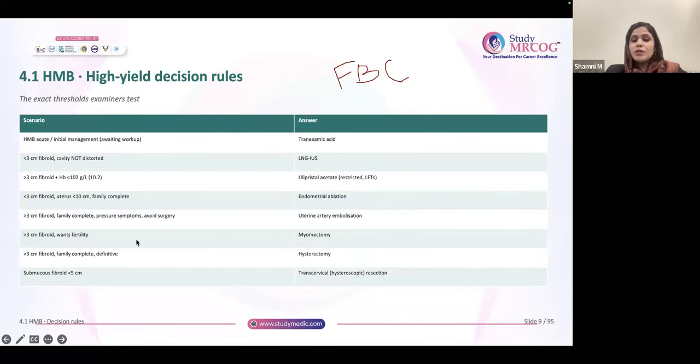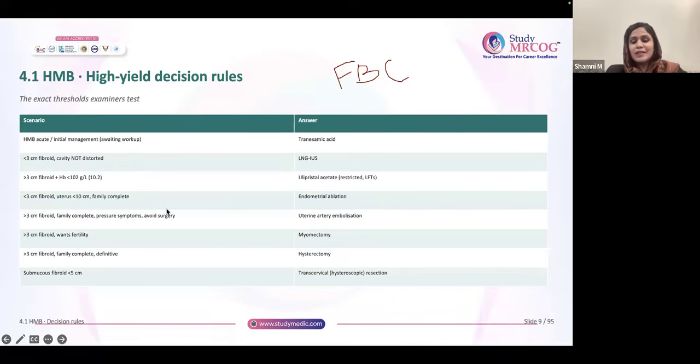Before endometrial ablation, you should rule out any endometrial pathology. So always do a biopsy prior to endometrial ablation. If the patient has a fibroid more than 3 centimeter, you can't do endometrial ablation. So fibroid less than 3 centimeter, size of the uterus less than 10 centimeter, family complete, choose endometrial ablation.